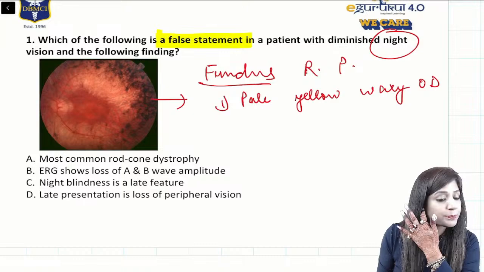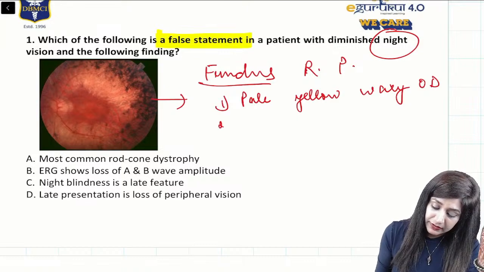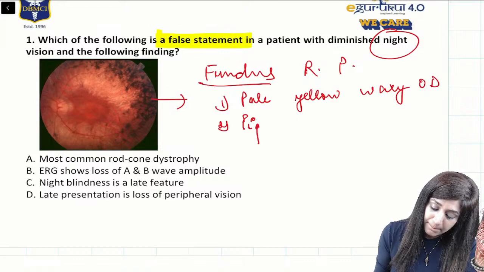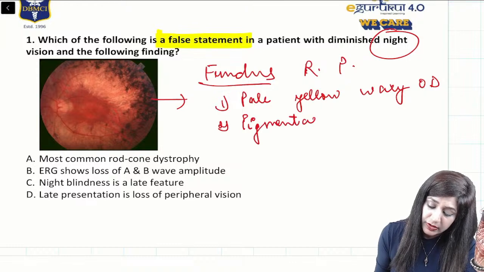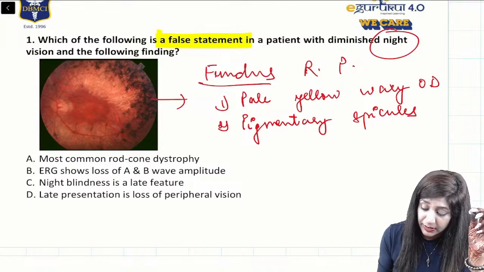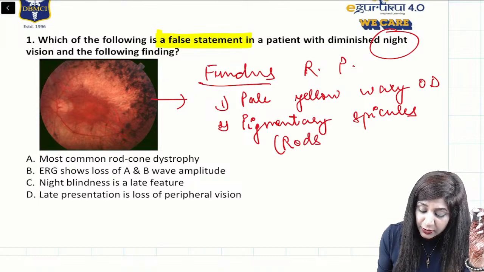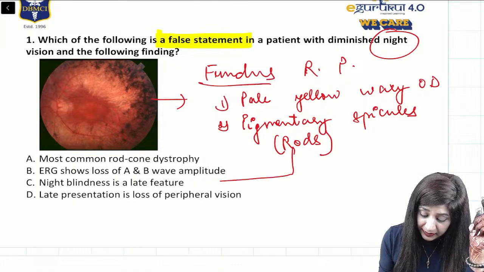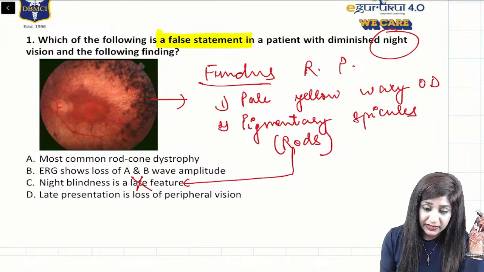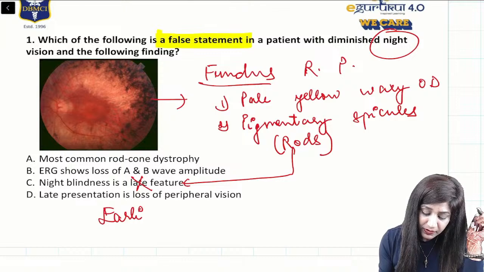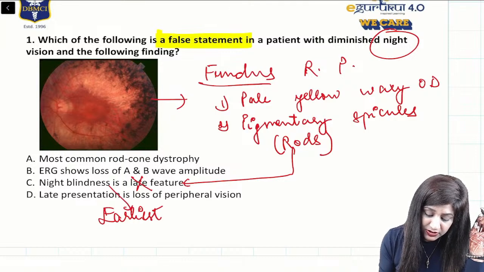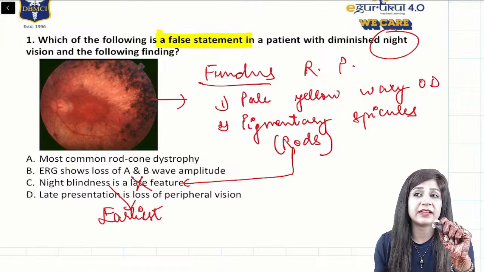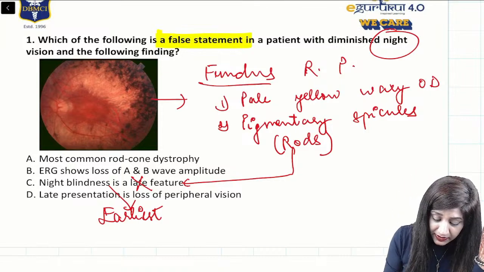Pale yellow waxy optic disc. And number two, we also have the pigmentary spicules. Pigmentary spicules are present in the whole of the periphery. Because it is in the periphery, it will affect the rods, and because it is affecting the rods, night blindness will not be a late feature; rather, night blindness is the earliest feature. That is why the answer will be C.